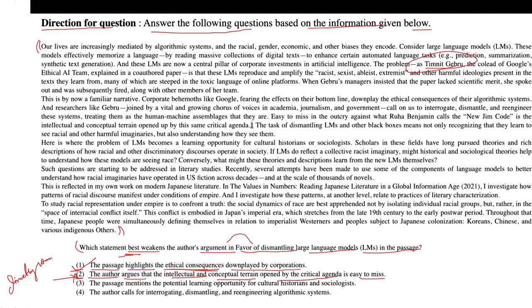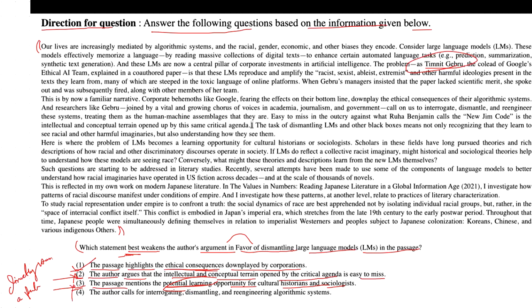Look into option three. It says the passage mentions the potential learning opportunity for cultural historians and sociologists. Option three is also incorrect because it does not weaken the argument. Instead, it highlights a potential learning opportunity for cultural historians and sociologists, which may actually support the argument for dismantling LLMs by suggesting the need for further study and understanding of their impact. So this goes against the question that has been asked.